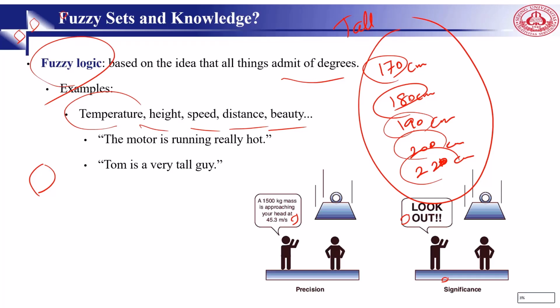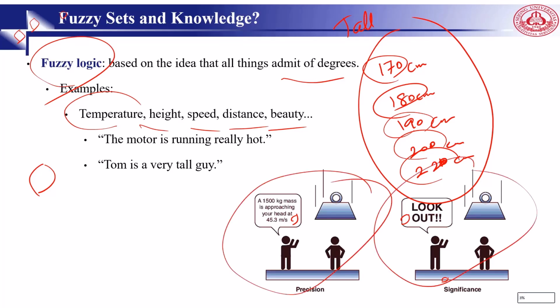Or, for example, in this figure there is a problem of common sense. We just say, "Look out." Look out means 1,500 kilograms of mass is approaching your head. We don't say this whole thing; just one word and he can understand. But how about computers? Computers do not understand like human beings. We need to think about fuzzy logic.